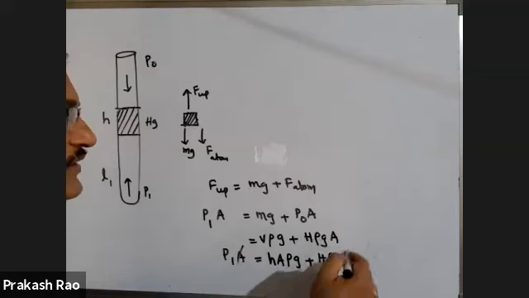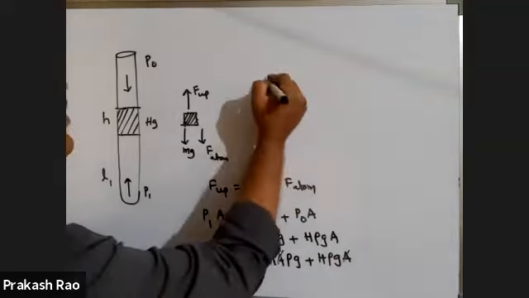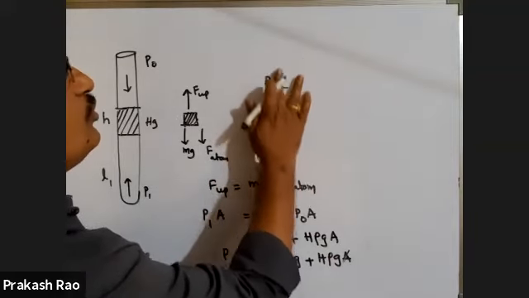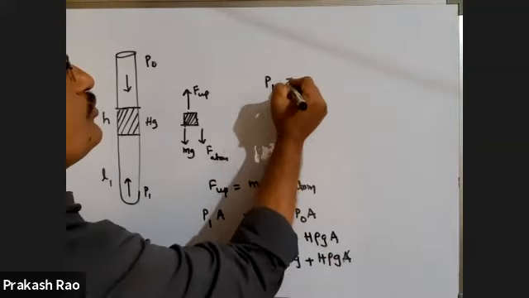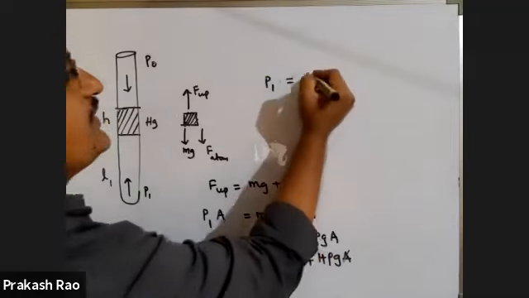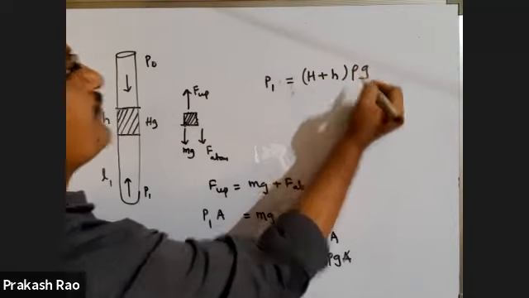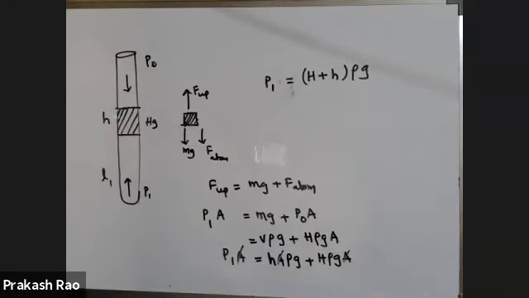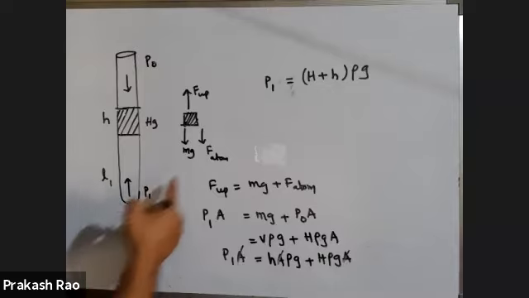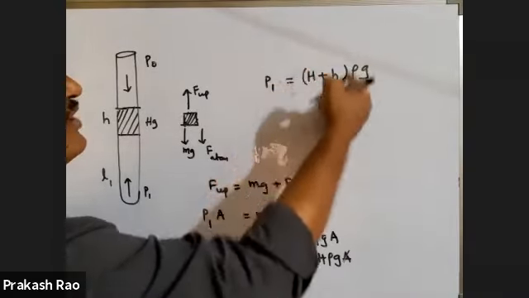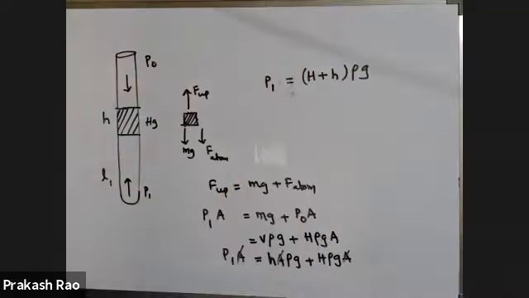This A is cancelled. Again, rho is common. Therefore P1 is equal to H plus h into rho g. Then what is the length of the air column? You want to get the length of the air column. Therefore, the length of the air column you will get as H plus h.